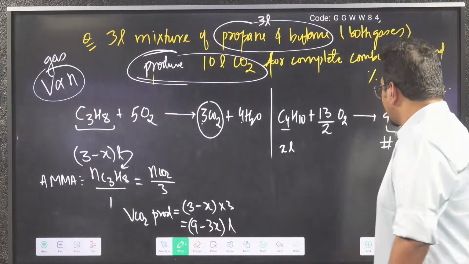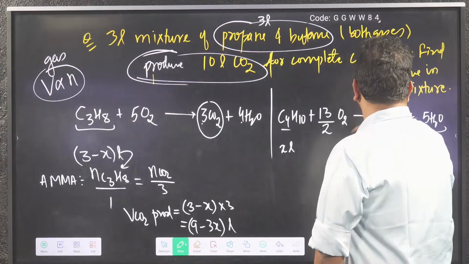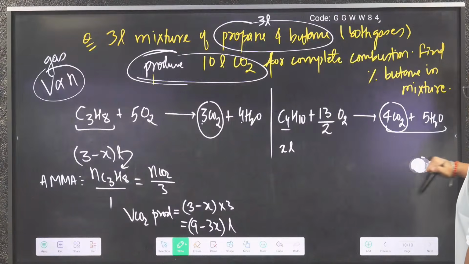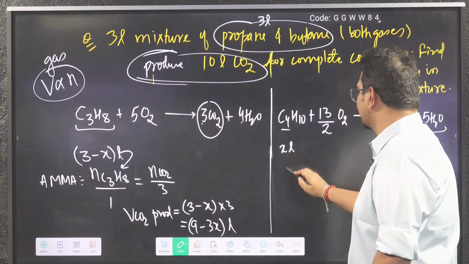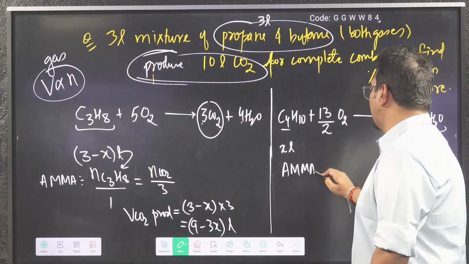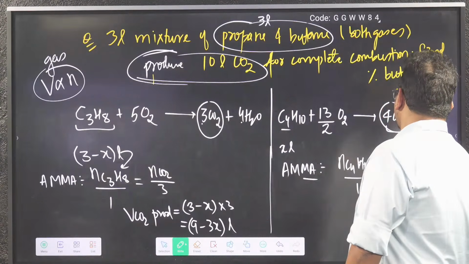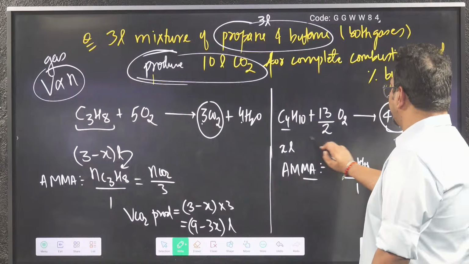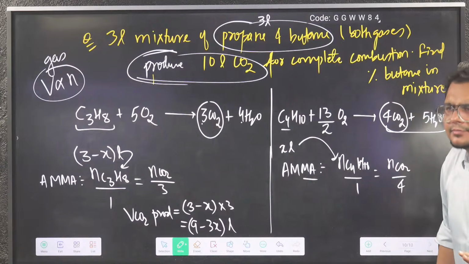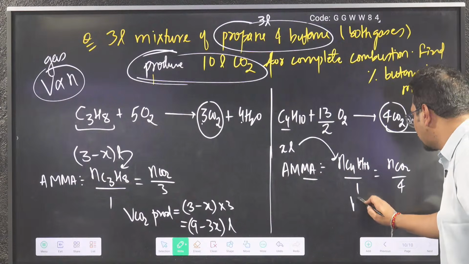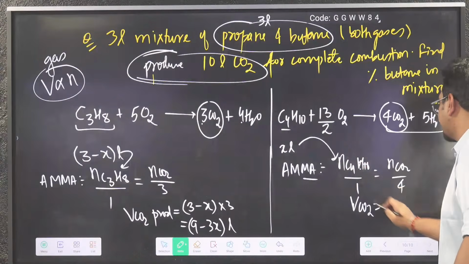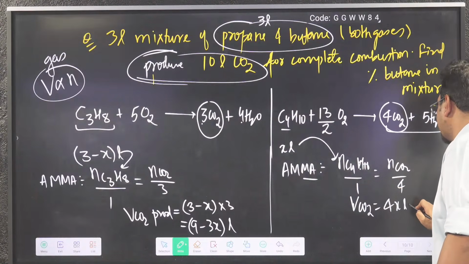Find here also by mole analysis: moles of butane by 1 is CO2 by 4. Butane is X liter here. So how much CO2 volume will come, bhai? X into 4, 4X liter.